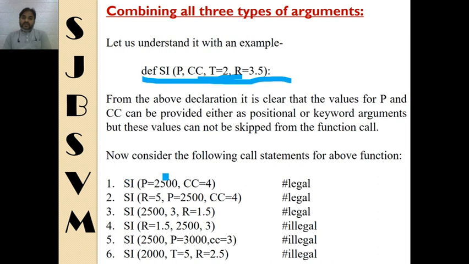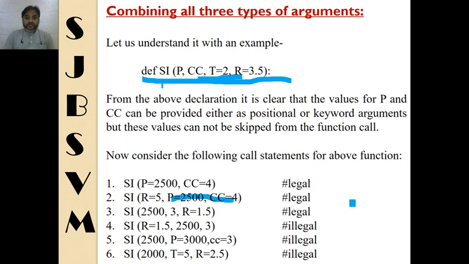Here you can see SI is being called by giving P as 2500, CC equals 4. So P and CC, because they are positional arguments, must be provided the values. T and R here will be taken automatically as 2 and 3.5 as they are default arguments. Here R equals 5 is given, and P and CC are given. So all the arguments are given except T, and T will be taken as it is a default argument.